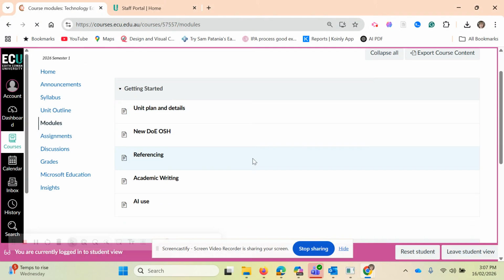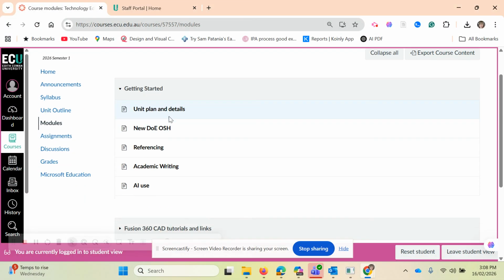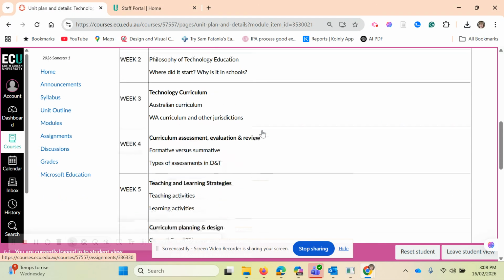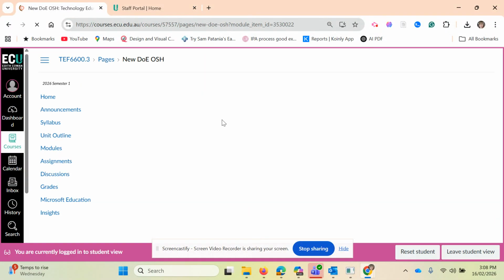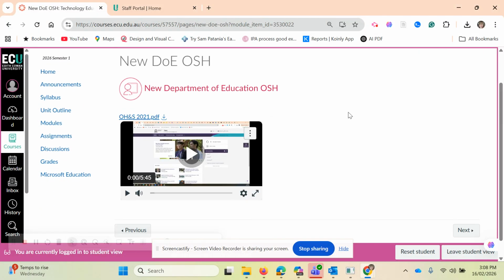The modules. Right, so right now I've got these 3, and you can actually tick them off like this, open them. Unit plan and details. So this is the plan, the weekly plan. I try and endeavour to look at that, but I actually have come across something that I might add into that. So just letting you know. The OH&S guidelines for 2021. If you're a Department of Education teacher in D&T, you must follow that document. And in this video, I have shown you how to get to the documents in Icon, unless they've changed them, which sometimes they do.